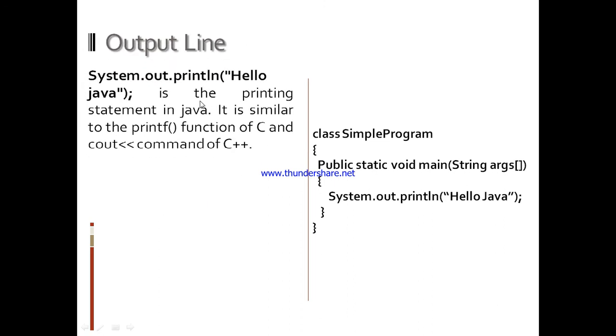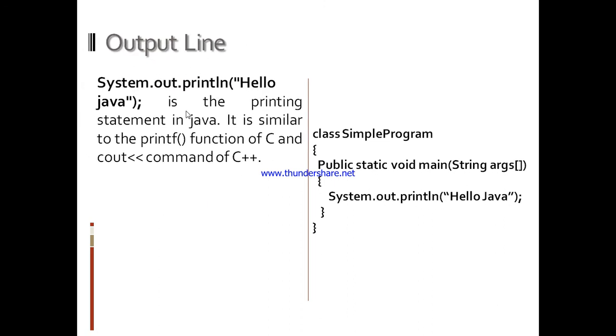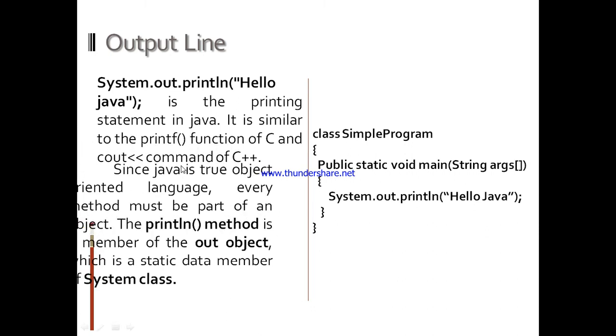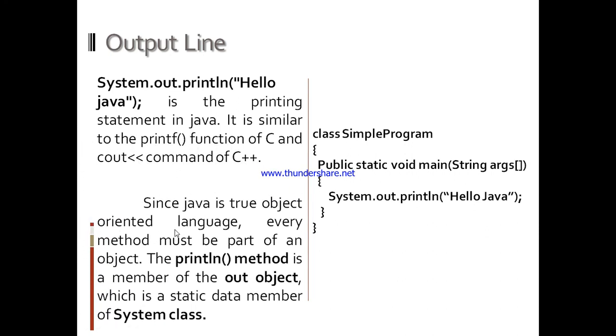Output line. System.out.println is the output line. It is the printing statement in Java, similar to the printf function of C and the cout command of C++. Since Java is a true object-oriented language, every method must be part of an object. So we can look here: println is a method of the out object, which is a static member of the System class. This println is accessed by the out object, and the out object is accessed by the System class. Anything we give in double quotes will be printed as such on the screen, and if we put a variable here, the value of the variable will be printed on screen.